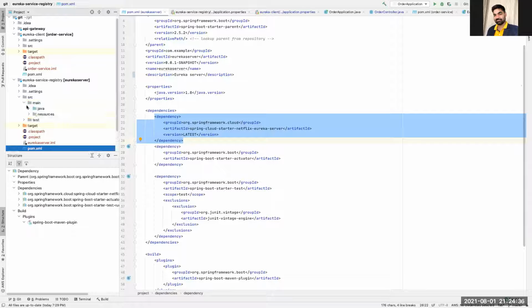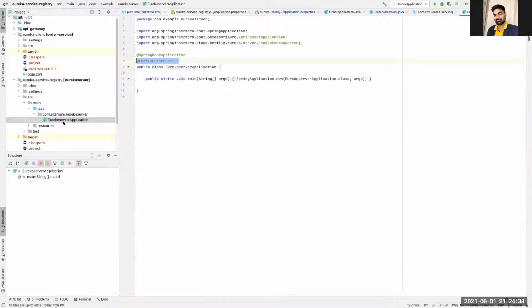Now we'll go to the source folder, and you will create one Eureka server Spring Boot application. I believe you know how to create a sample Spring Boot application. Even if you don't, you know basic Java. You will write this kind of program, EurekaServerApplication, with a public static void main method, and here you will initialize that. That is a basic Spring Boot application, which starts with this annotation.